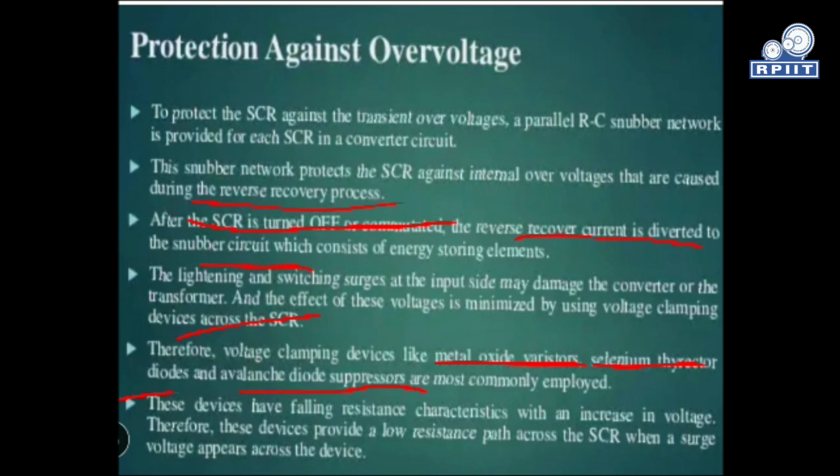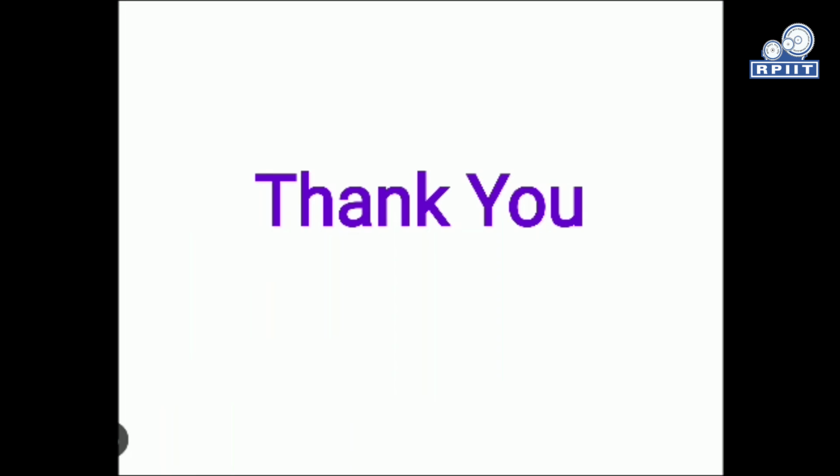So these devices have a very low resistance path across the SCR when the surge voltage is applied. So we have to design our thyristor protection based on the low resistance capacity of the snubber circuits. So this is all about the protection against over voltages.